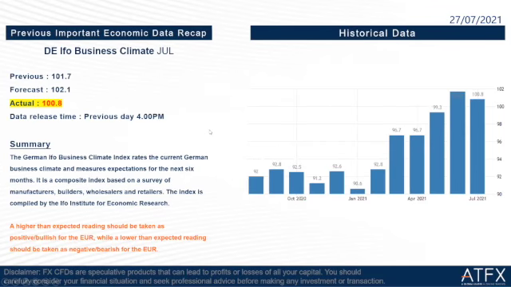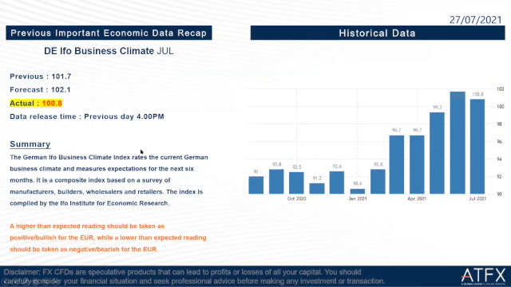Let us take a recap of previous important economic data first. The first one is Germany's IFO Business Climate for July. The previous is 101.7 and the forecast is 102.1, but the actual is 100.8, which is slightly lower than the forecast and previous. So we should take the euro dollar as bearish for the day.